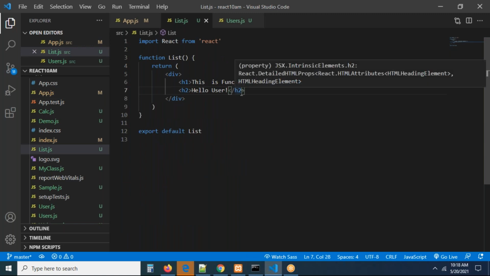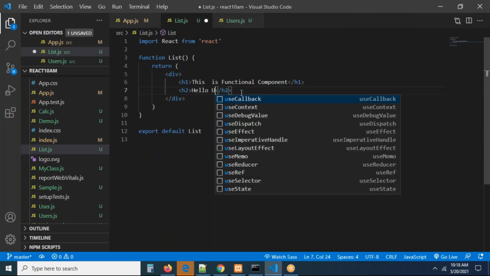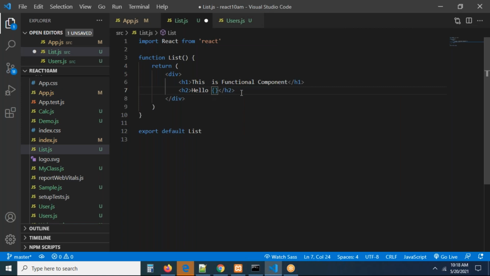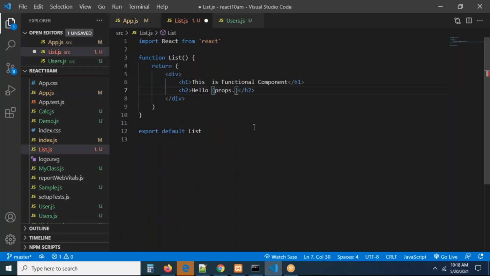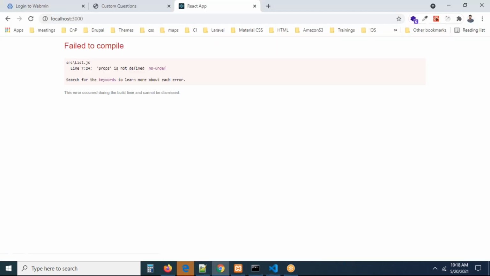How can we access the new user? Here, directly in an expression, props dot, and whatever property you take there, here new user, that's all. I'm going to take this as props dot new user. But I'm trying to check this. Let me check, is there any error? Yes, I'm getting an error in the functional component: props is not defined.